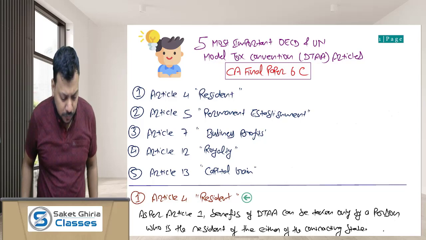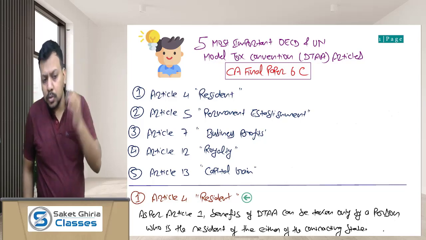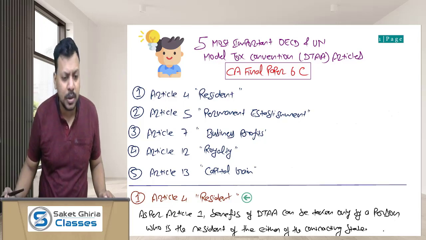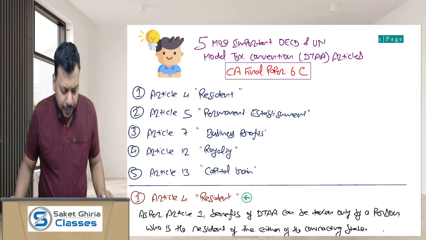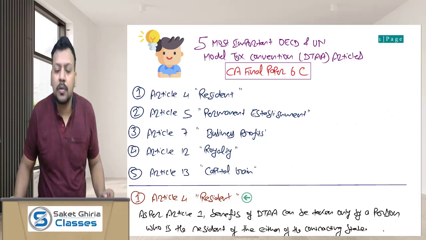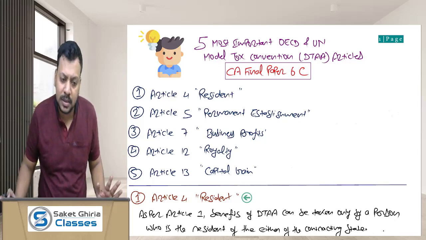Dear friends, in this video we are going to talk about those students who have opted for paper 6C International Taxation as their optional paper in CA Final. As you know, the syllabus of your paper 7 DT as well as the syllabus of your paper 6C are more or less the same.